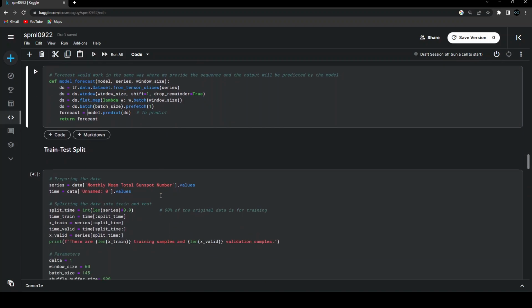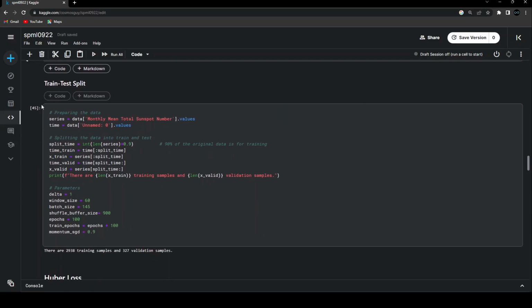And now we can finally go ahead and create a train test split. So we are going to create the data that we are having. We are going to split it into the training part and the validation part. Because I've already created the Sunspot data earlier, but just to take it in a normal way that we do in the LSTM, we use series and time. So series is nothing but the monthly mean total sunspot numbers, the same thing that we had done earlier where we had created the sunspots data, right? Sunspots is equal to the same thing.